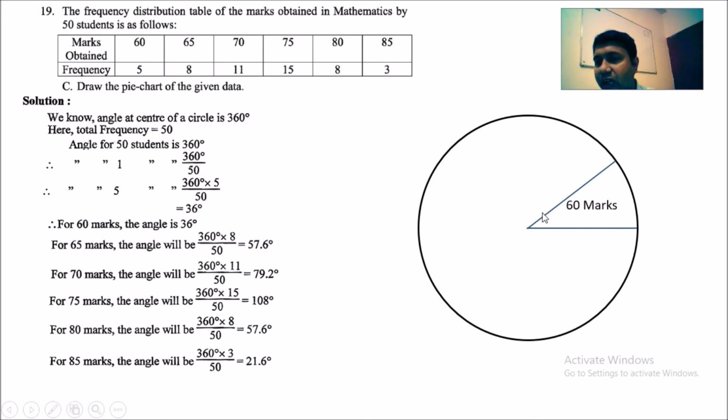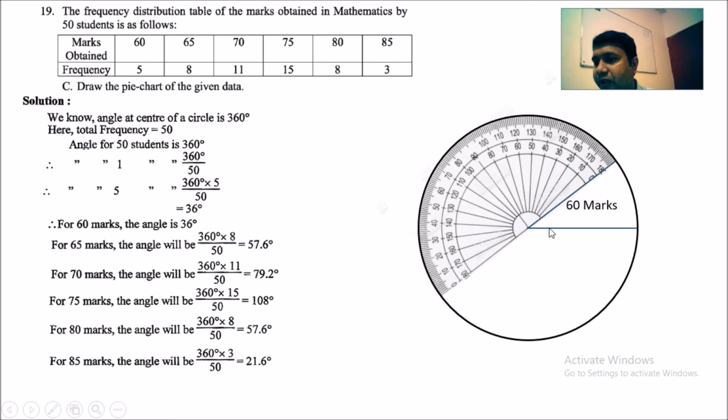Now on this line I am going to draw 57.6 degree for 65 marks. At first we are going to put the protractor properly and count it. So 10, 20, 30, 40, 50, this is 55, 56, 57.